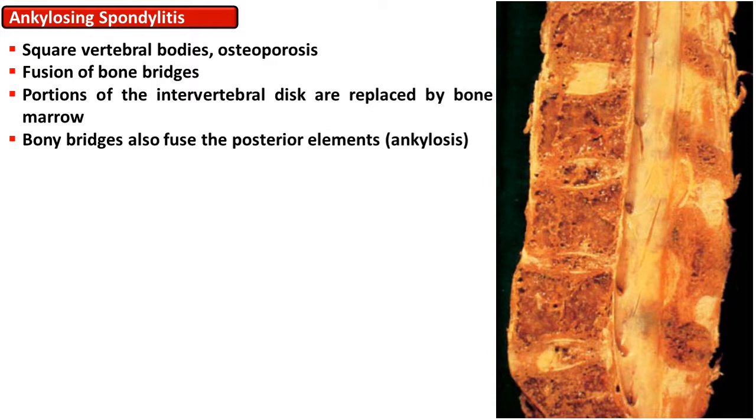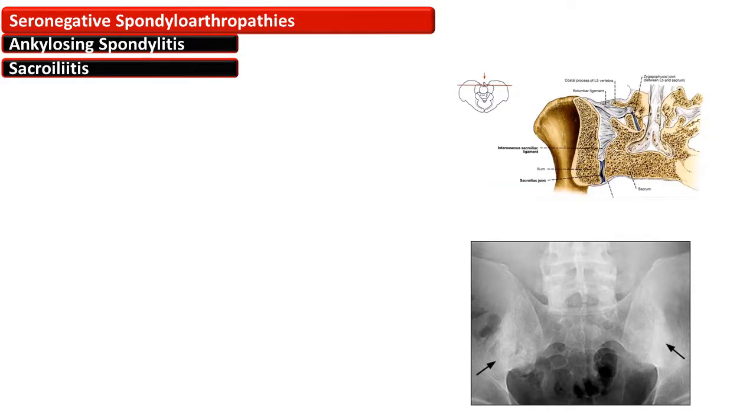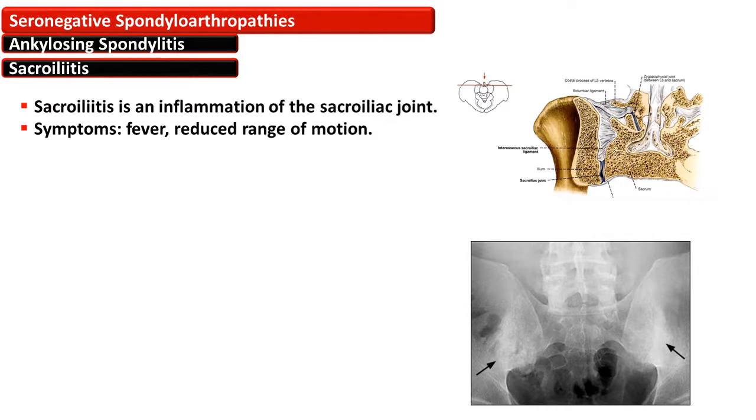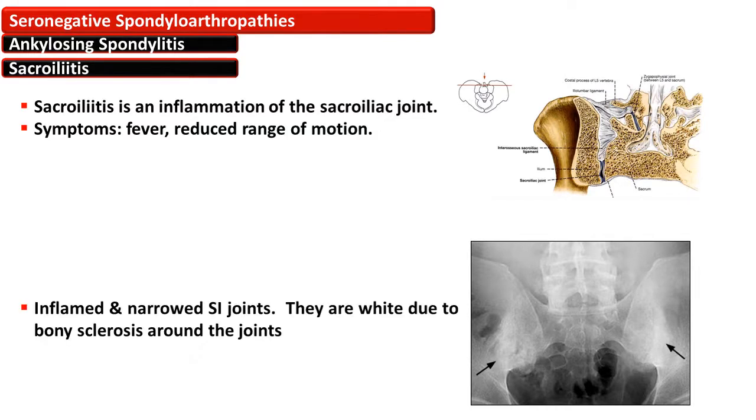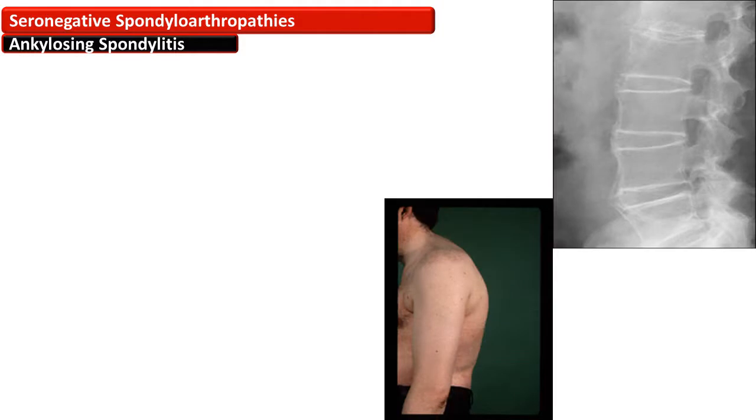This ankylosing spondylitis is a crippling disease, but there is no effect on the lifespan. Sacroiliitis is the common feature of ankylosing spondylitis. Here you can see in this radiograph that the sacroiliac joints are inflamed and narrowed, and they appear wider due to bony sclerosis around the joints.